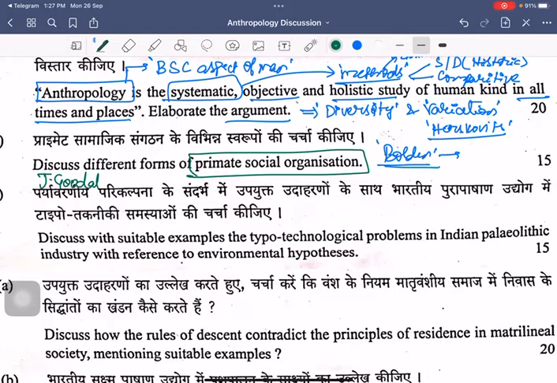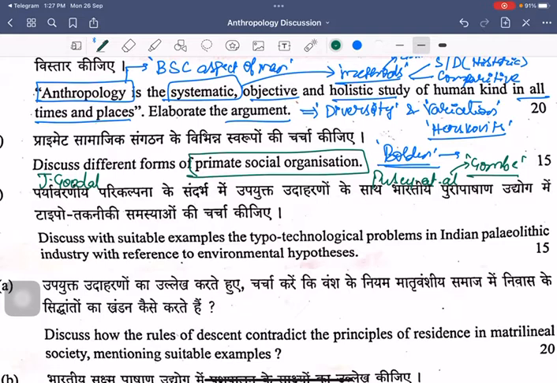Now in this, we have one more case study which can be talked about, that of Pusey et al. Pusey et al. observe this particular social organization, especially in Gombe National Park. In Gombe National Park, they observed that a female individual who is dominant among the groups of this particular primate will have a higher survival rate with respect to the offspring. So that is the kind of observation made by Pusey et al. Right? So such observations can be made.